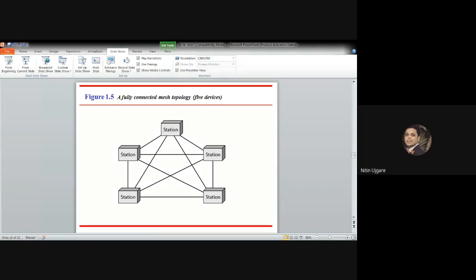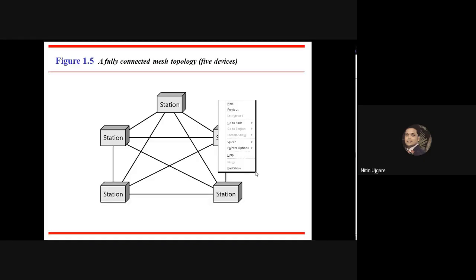Now, let us assume that each physical link allows communication in both directions, that is duplex mode. If the mode is duplex, then we know that we can divide the number of links by 2. So mathematically, how can we represent the number of links required? If there are n nodes, then each node will be connected to n-1 nodes. This is our first assumption.